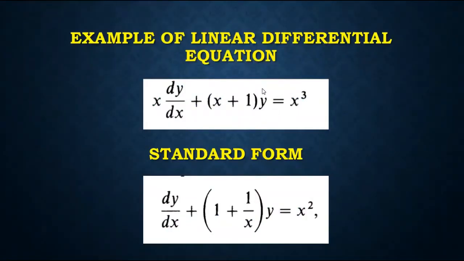For example, we have a first order differential equation, and it is linear because instead of a1(x) we have x, and instead of a0(x) we have x plus 1, and instead of g(x) we have just x to the power 3. To obtain the standard form, we just divide this differential equation by x, and we have dy over dx plus 1 over x multiplied by y is equal to x squared.